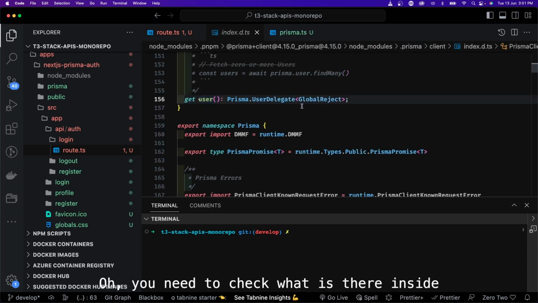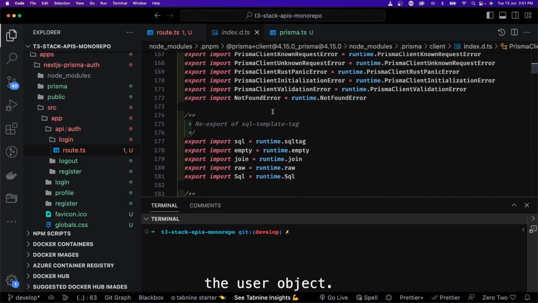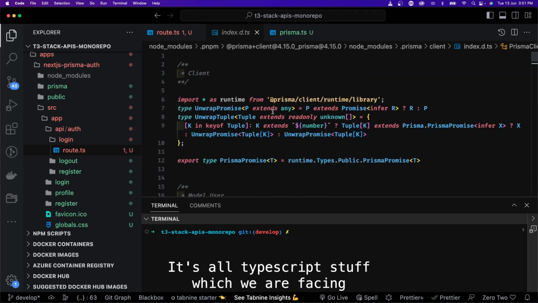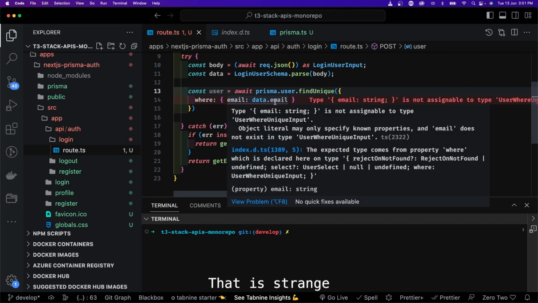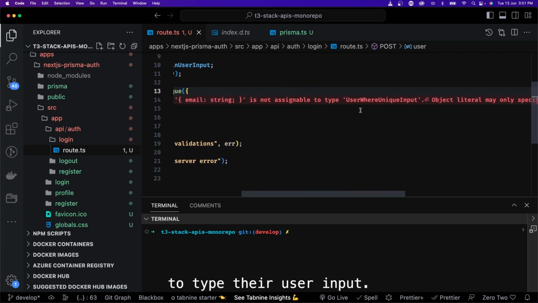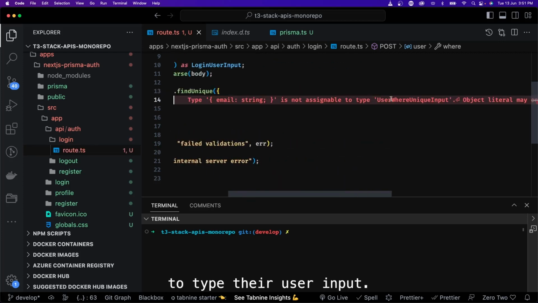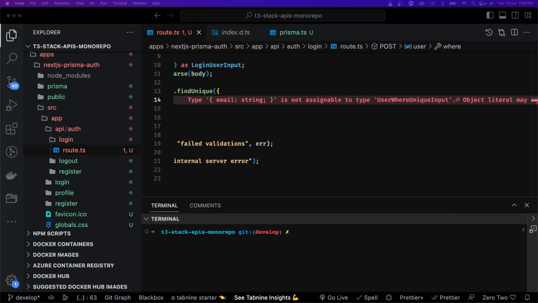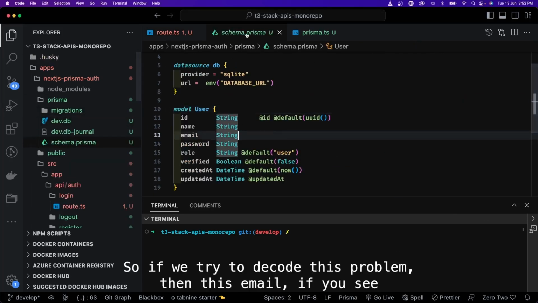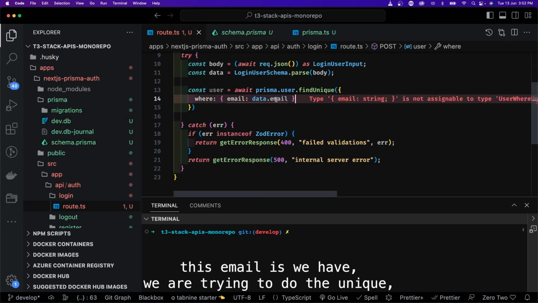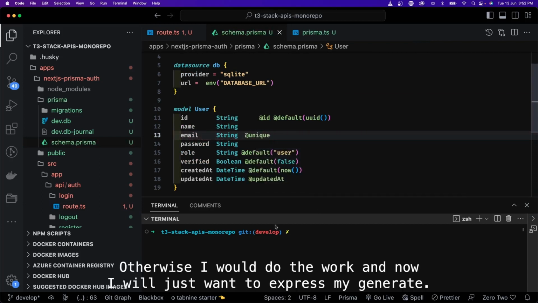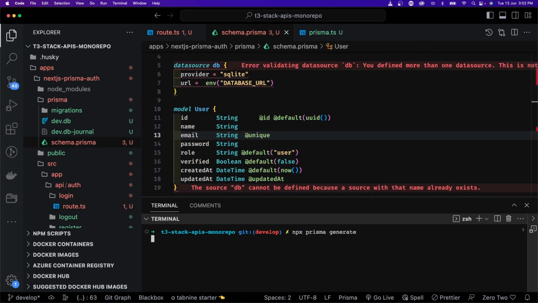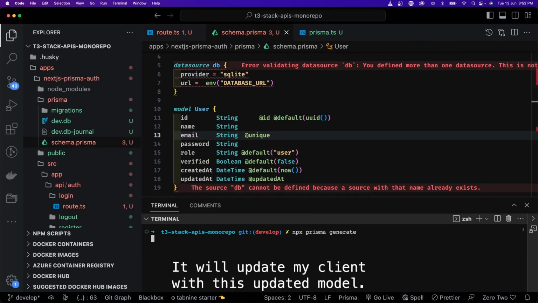Now we need to check what is there inside a user object. It's all TypeScript stuff which we are facing. I mean, email is not assignable, that is strange. To type UserWhereInput. So if we try to decode this problem, this email, if you see, we are trying to do the unique, but there is no unique constraint added on this email. So we need to add this, otherwise how will it work. And now I will just do npx prisma generate. It will update my client with this updated model.